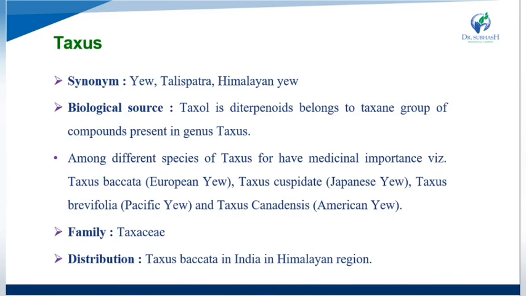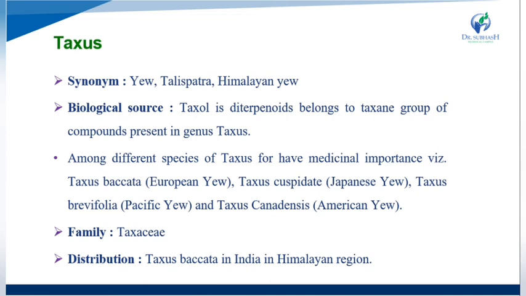Now we see the last example, that is Taxus. Its synonyms are Yew and Himalayan Yew. Its biological source: Taxol is a diterpenoid belonging to the taxane group of compounds present in the genus Taxus.